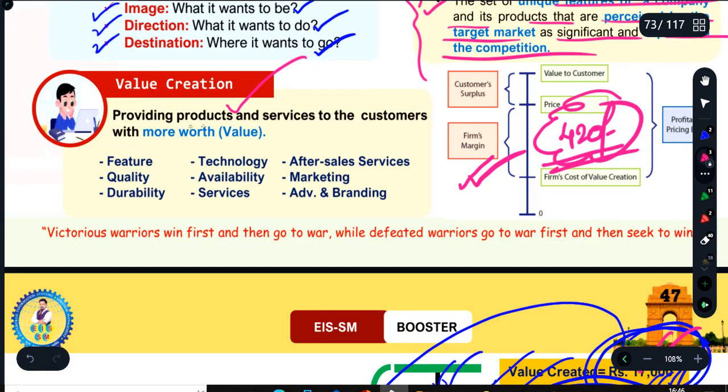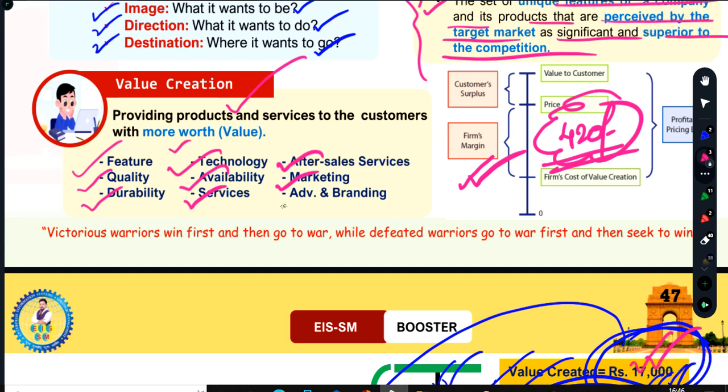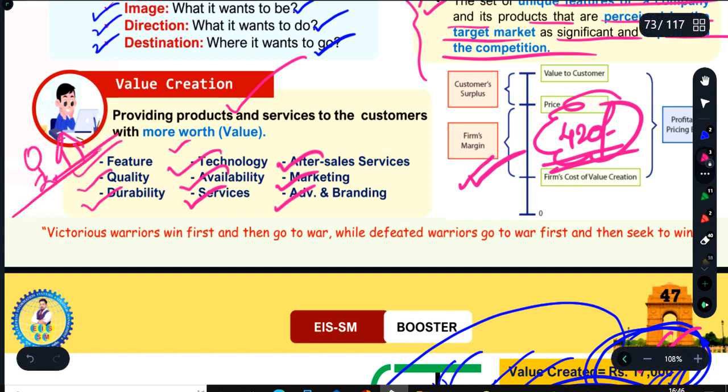Value creation means providing products and services to the customer with more worth. More value means feature, quality, durability, technology, availability, services, after sales services, marketing, advertisement, and branding. This is the value definition for the customer. It can be a distributor, retailer, or the consumer. But when we talk about value creation for the firm, the business creates value for the business as well. So business needs profit, profitability, market share, market position, profit maximization in the short term, and wealth maximization in the long term. This is what the company needs.